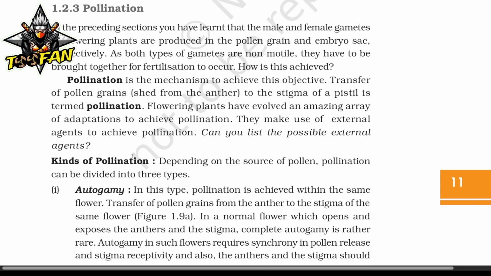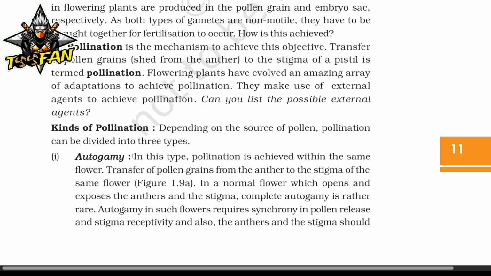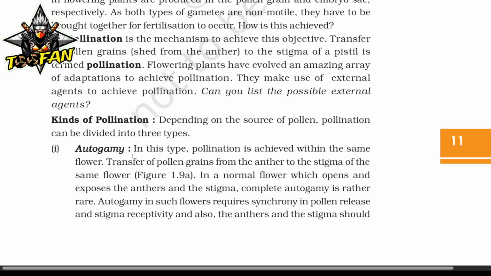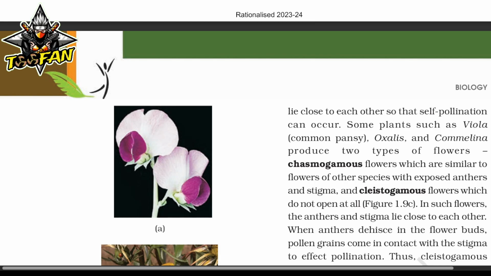Pollination can be divided into 3 types. Autogamy. In this type, pollination is achieved within the same flower: transfer of pollen grains from the anther to a stigma of the same flower. In a normal flower, which opens and exposes the anthers and stigma, complete autogamy is rather rare. Autogamy in such flowers requires synchrony in pollen release and stigma receptivity, and also the anthers and the stigma should lie close to each other so that self-pollination can occur.